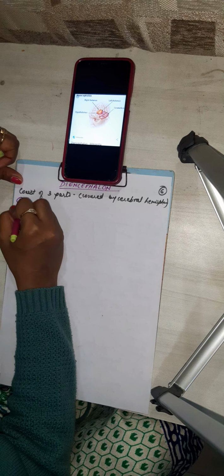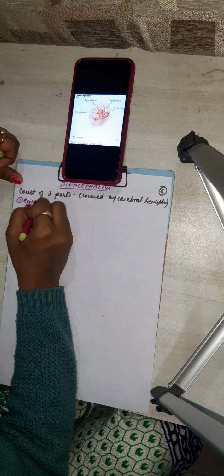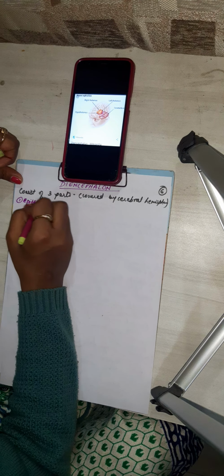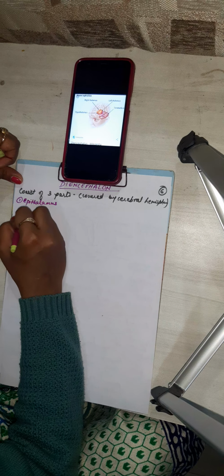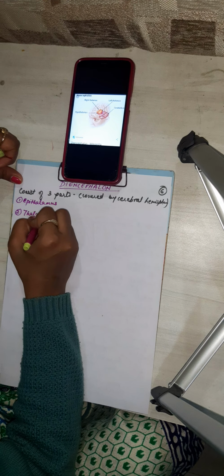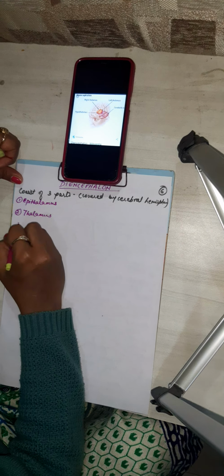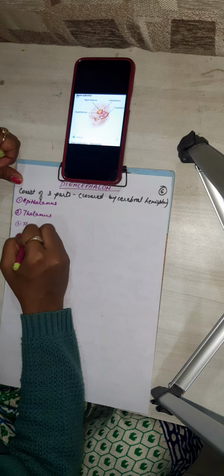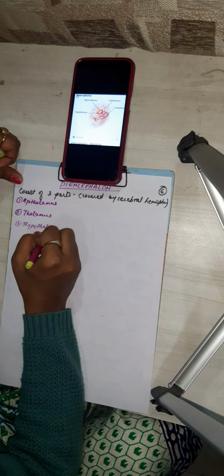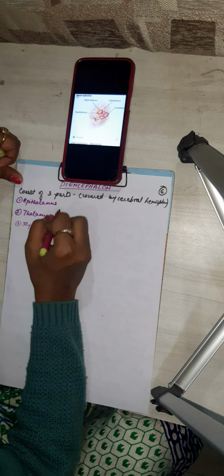So the first part is epithalamus. Second is thalamus and third is hypothalamus.